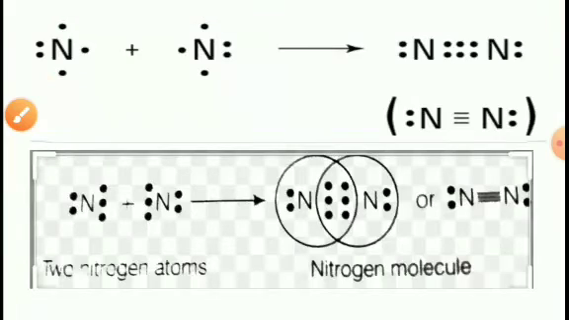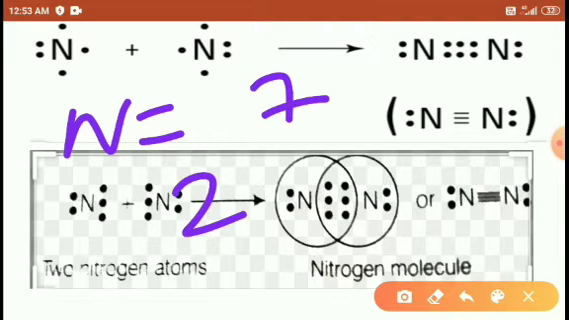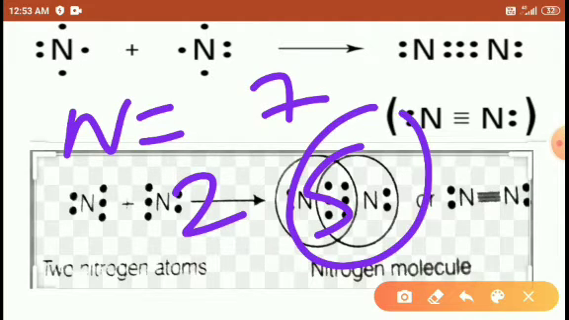Students, look here. Nitrogen has 5 outermost electrons because we know the atomic number is 7, configuration 2, 5. How many? 5. So that's why here 1, 2, 3, 4, 5 and 1, 2, 3, 4, 5. Right students?